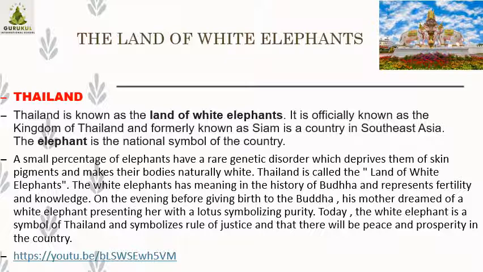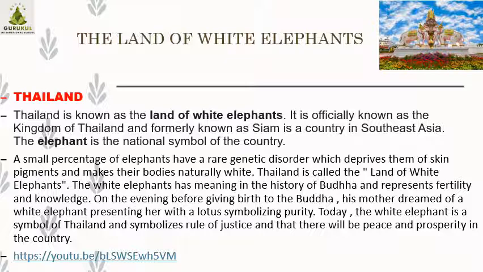Now, a small percentage of elephants have a rare genetic disorder. Actually, they do not have white skin in the sense of fair skin, but it is a deficiency of pigment in them, and that makes their skin white. Naturally they look white in color. Here I have also provided one link, in black and white, an old clipping to compare, with a normal elephant and white elephants moving side by side, so you can find the difference. So Thailand is called the land of white elephants.